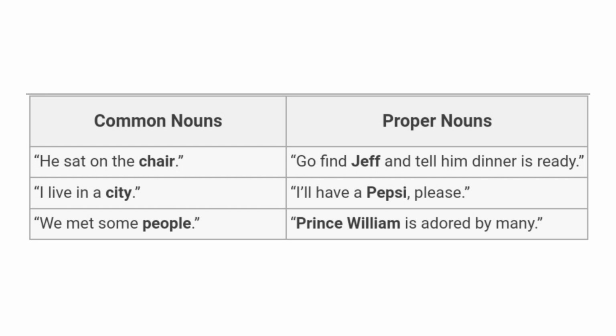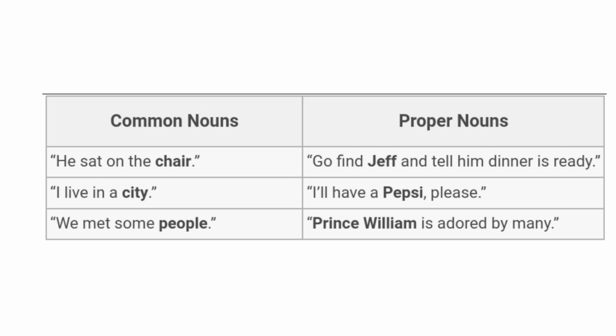Proper nouns are nouns that name specific or unique things. They are usually the names of people, places, or brands. For example, Pepsi is a proper noun that names a specific brand of soda. Proper nouns are always written with an uppercase letter at the beginning, no matter where they are in a sentence. You can see some examples of common nouns and proper nouns in the table. In each sentence, the noun is in bold letters.